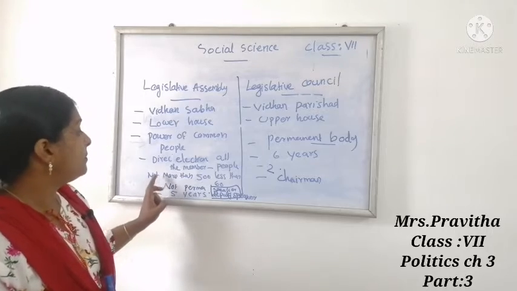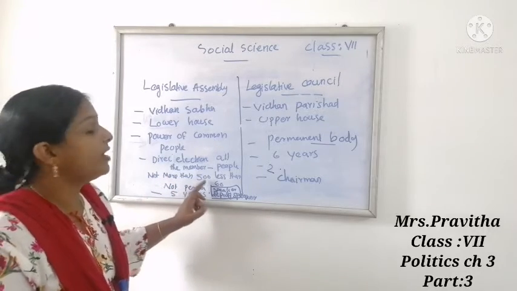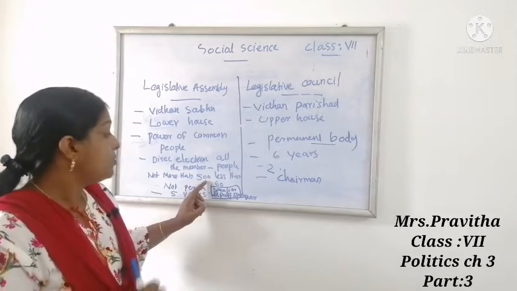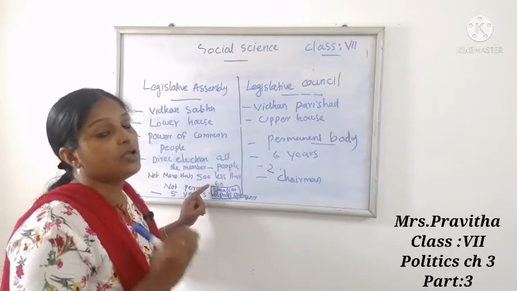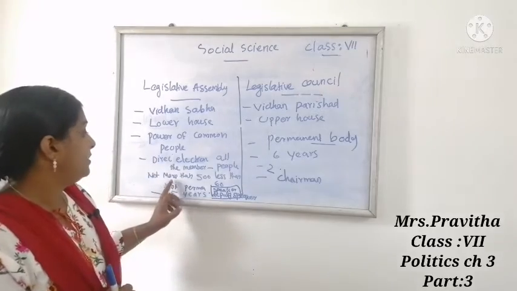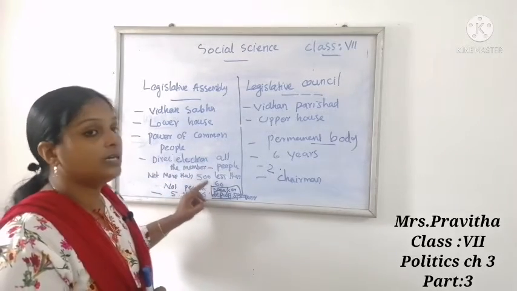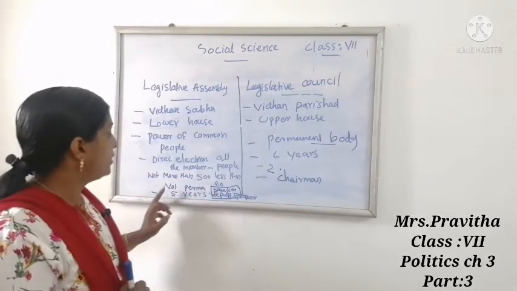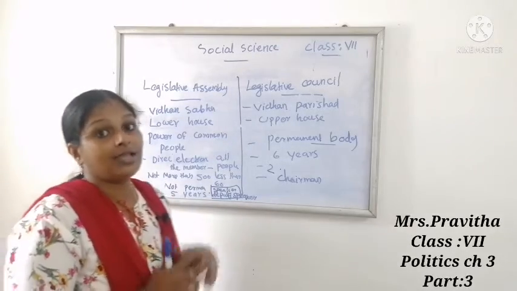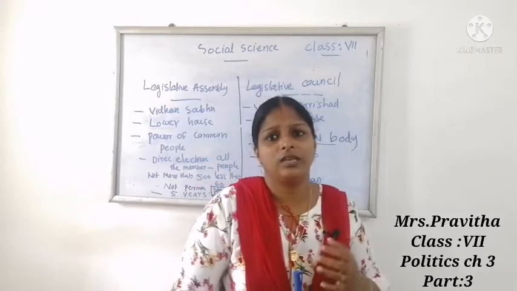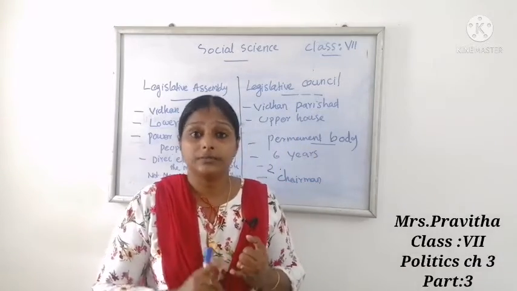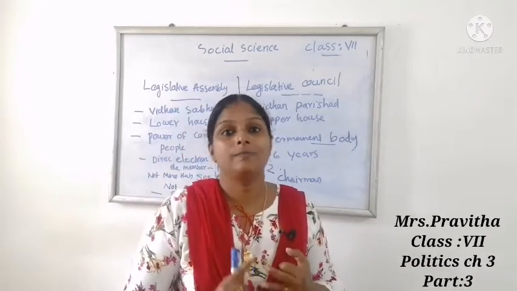What about the number of members of legislative assembly? The members will be not more than 500 and not less than 60. Some states have exceptions. Some states in India are very small, like Goa, Sikkim, Mizoram.